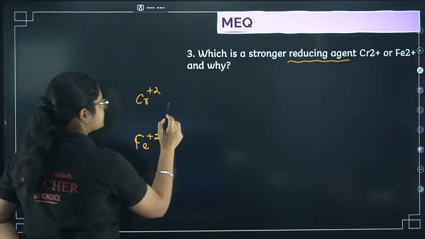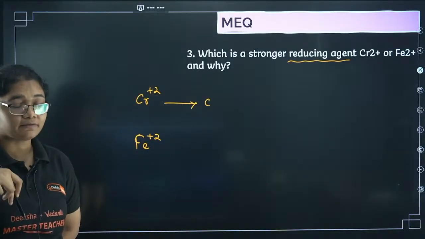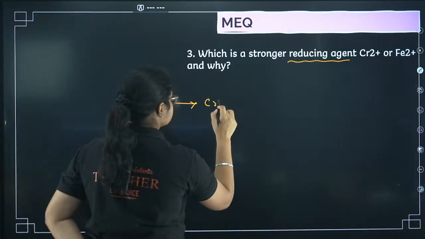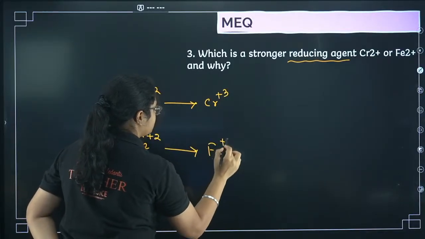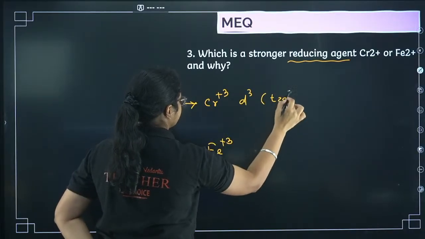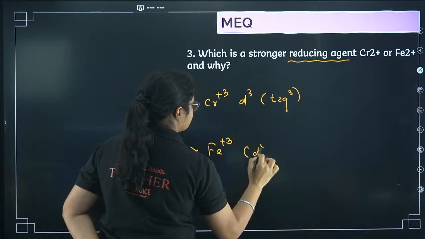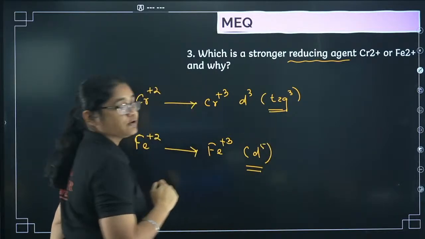Now Cr2+ will get converted to what? Reducing agent means it will reduce others, and itself it will get oxidized. So Cr2+ will get converted to Cr3+, and Fe2+ will get converted to Fe3+. Now this is d3, t2g3 configuration. This is d5 configuration, which is half-filled.